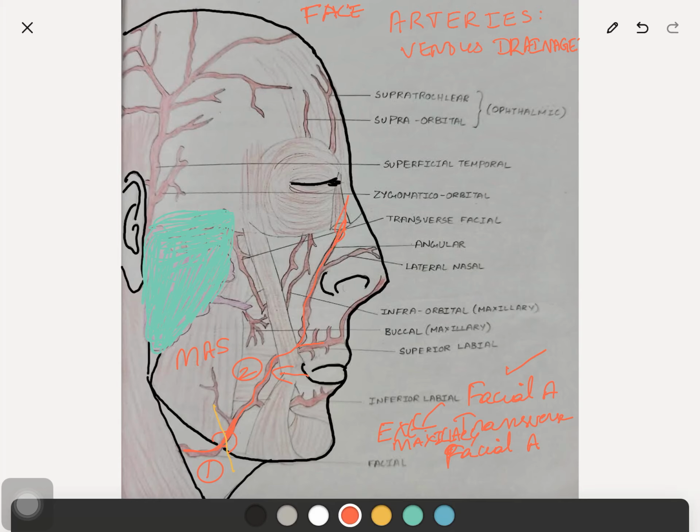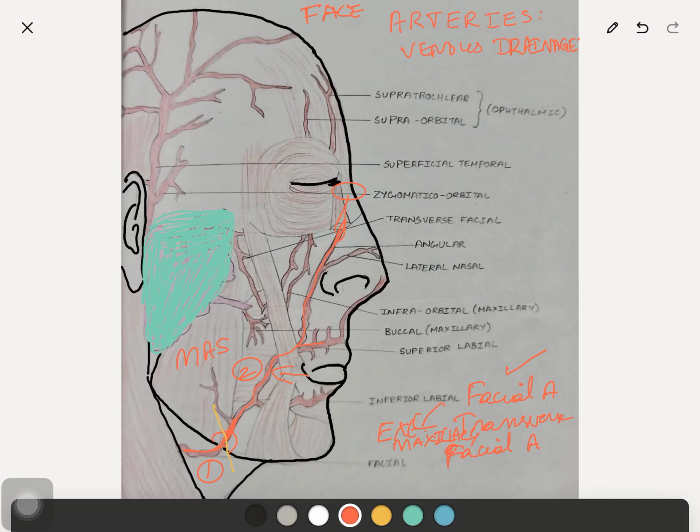Again, this is one site of external and internal carotid anastomosis. In the scalp we have seen there is external and internal carotid anastomosis. So in the head and neck region, there are so many places with external and internal carotid anastomosis. Here is another place. So that is the course and termination of the facial part of the facial artery.